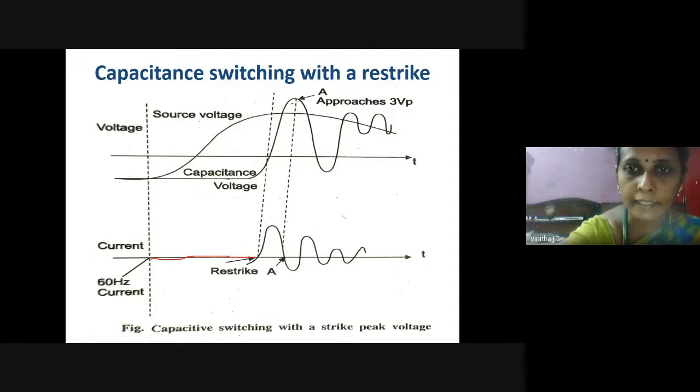That is, for the next cycle, the voltage available across the capacitance reaches three times the value of Vp, three times the value of the normal supply voltage. So previously we have seen that for the first restrike, the voltage reaches twice the value of the normal supply voltage, and for the next cycle it reaches three times the value of Vp. Similarly, for each and every restriking, the magnitude of the voltage increases step by step.